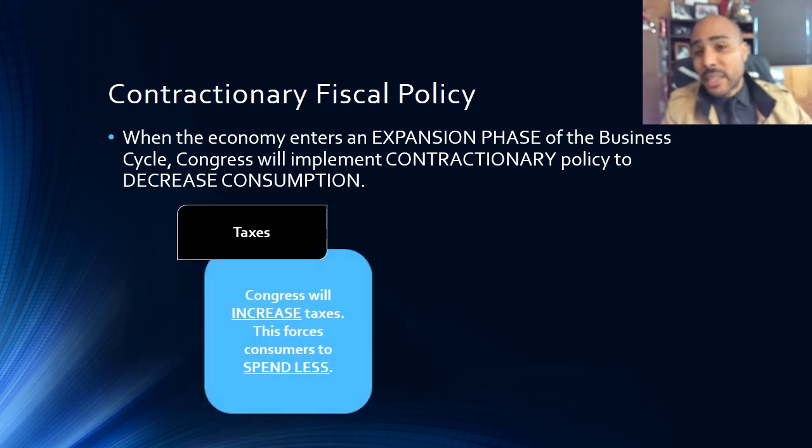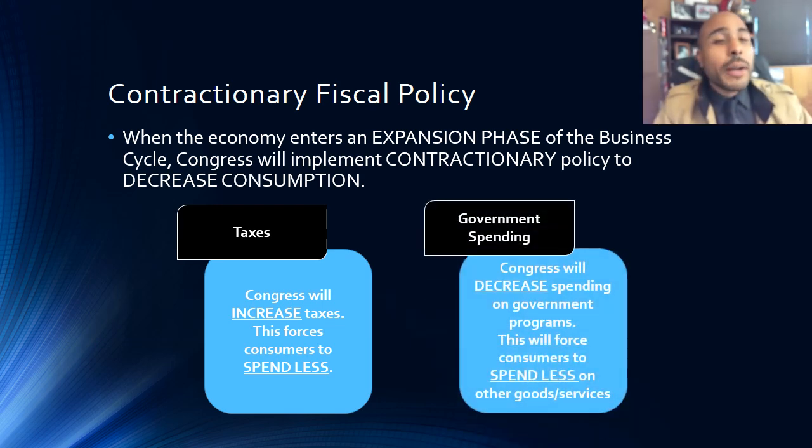The way that the government does that is by increasing taxes. If we increase taxes, it's going to be harder for consumers to spend money because they're not going to have as much money in their paychecks to spend. And the government will also cut programs, like they'll cut back on their government spending. The reason why they'll cut back on government spending is because that will directly reduce GDP because the government spending will go down. But also consumers will have to spend more of their own money buying the basic stuff that government used to provide, like food stamps. So if the government were to cut food stamps, what that would do is make it harder for people to be able to buy extra stuff because now they're going to have to spend more of their money on food.